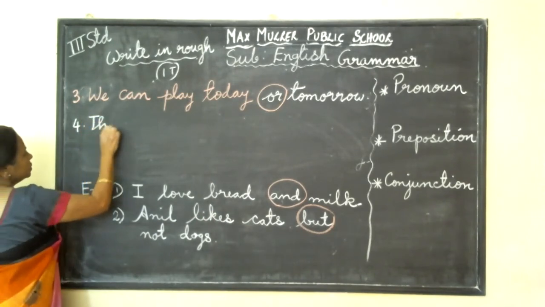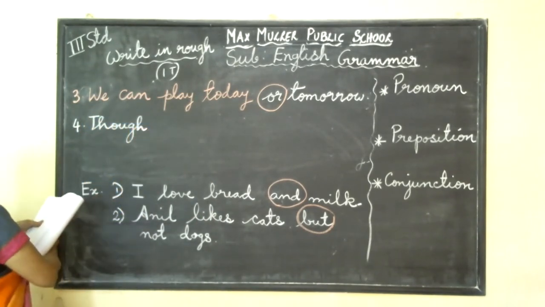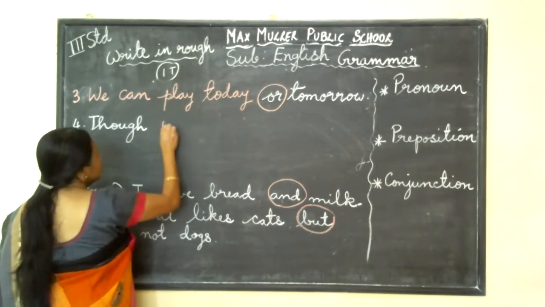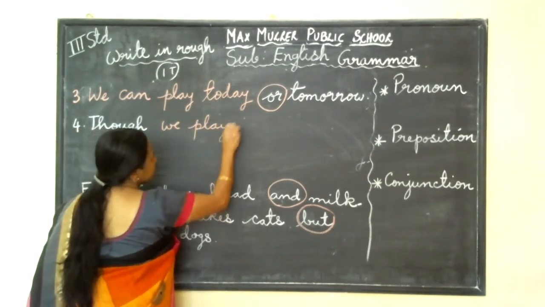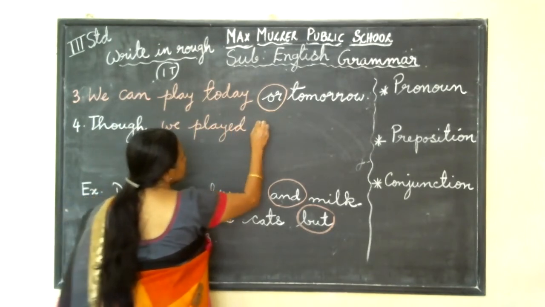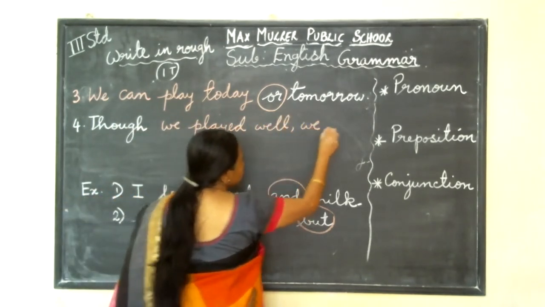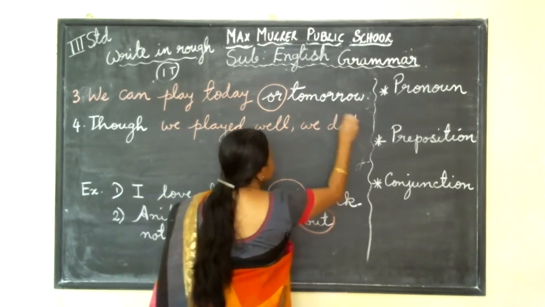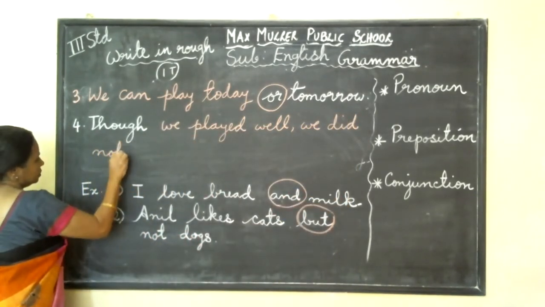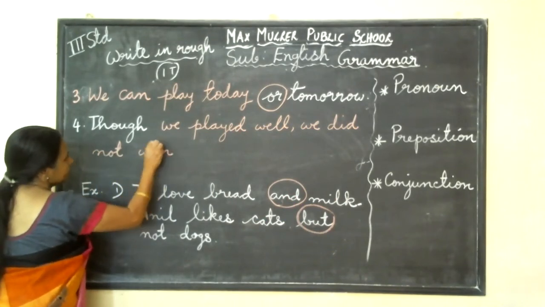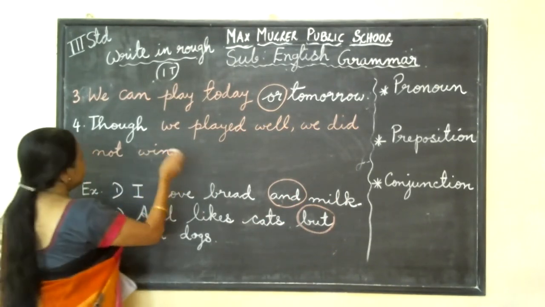Though we played well, we did not win. Okay, here, although we played well, we did not win.